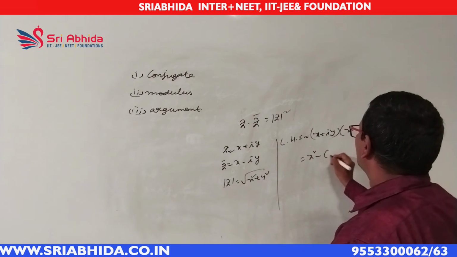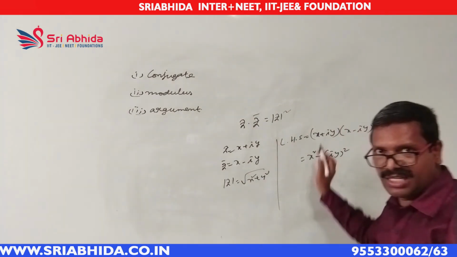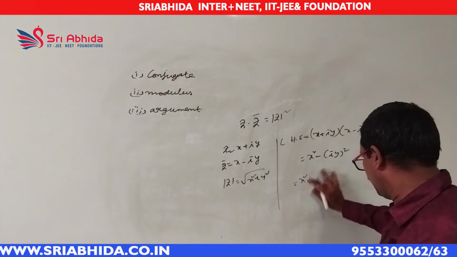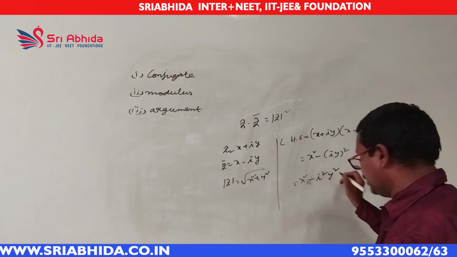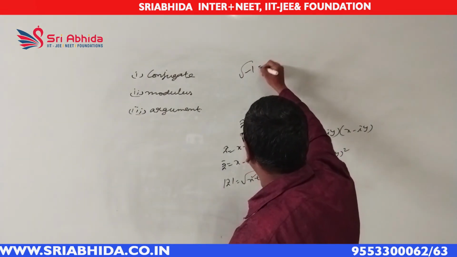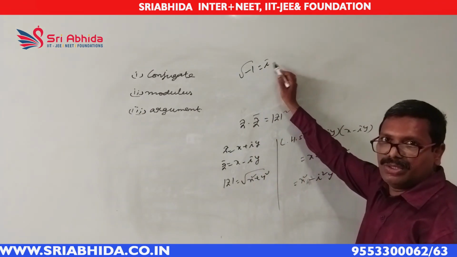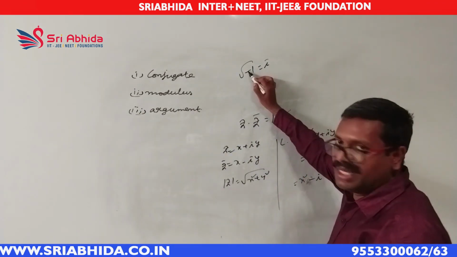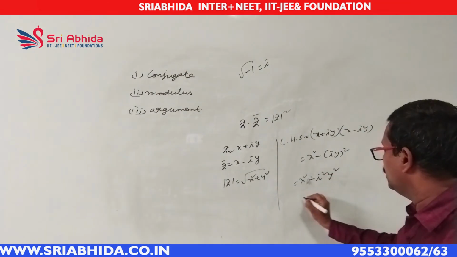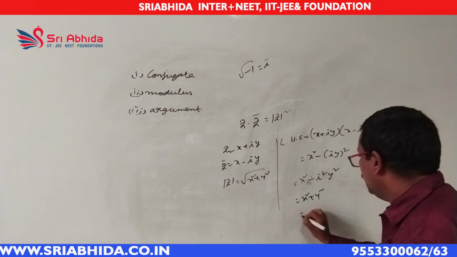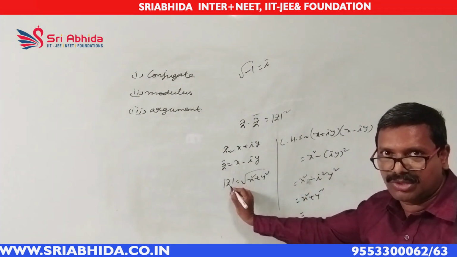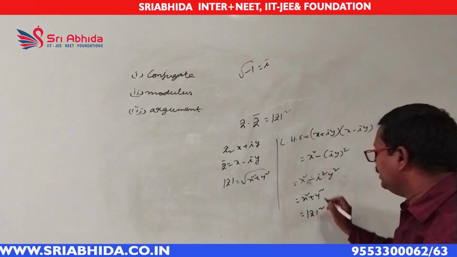Now we can write this as x square minus i square y square, isn't it? But i square equal to minus 1, because root minus 1 equal to i, the standard value. So this i square will become minus 1, minus of minus is plus. So we are having x square plus y square. You can observe here, this x square plus y square is nothing but mod z square. So in this way, we are having z into z bar equal to mod z square. Any complex number will satisfy this property.